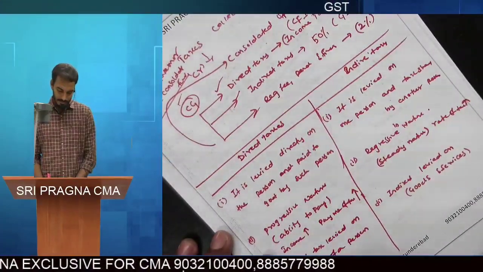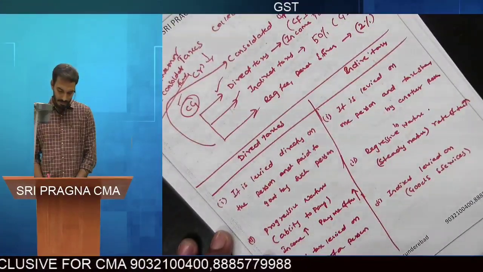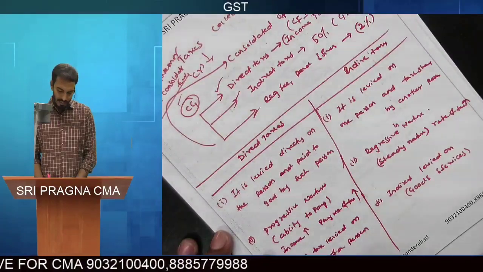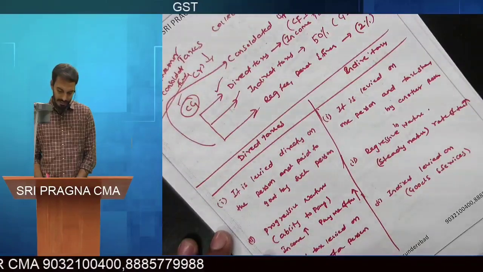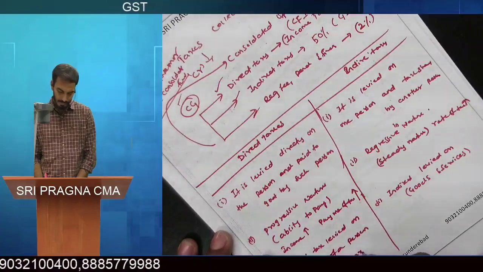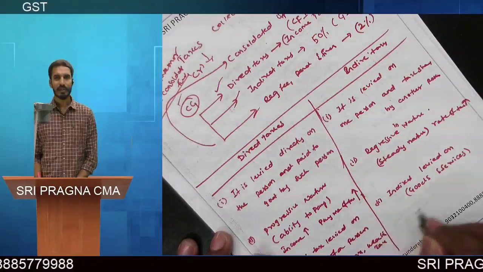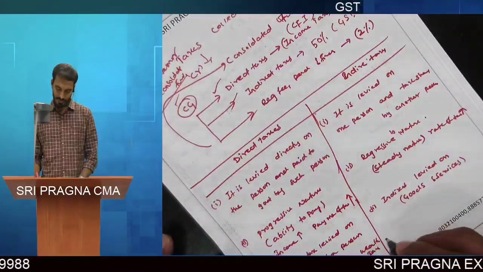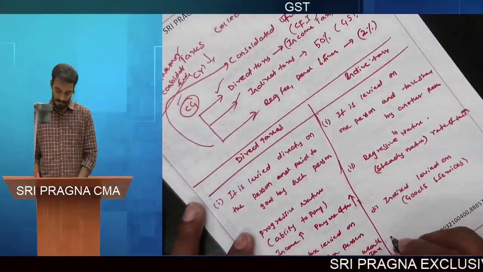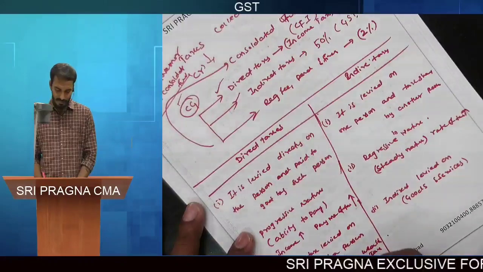Examples of direct taxes in India are income tax and wealth tax. Actually, wealth tax has been repealed and is no longer applicable, but we still have income tax.